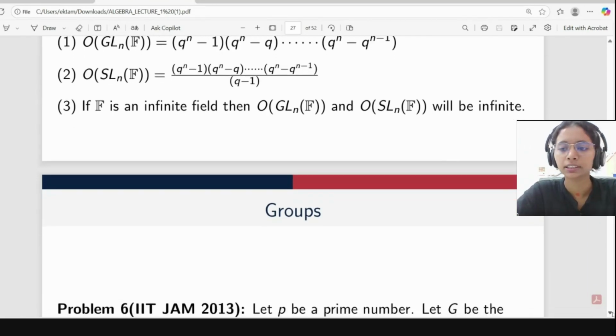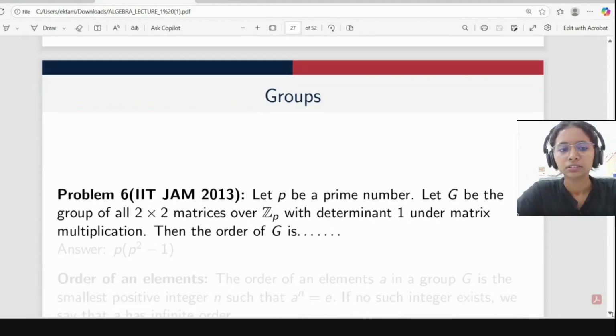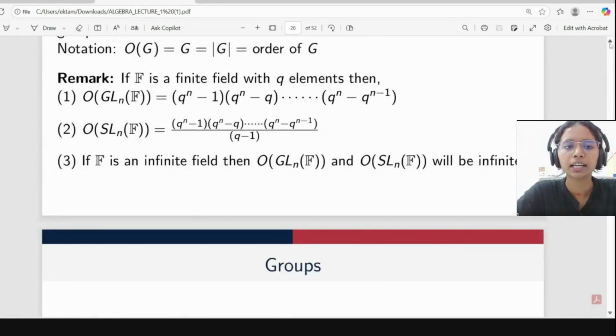So what will be the answer? Here our n is equal to 2, and our field is Z_p, meaning the cardinality of our field is p. So F is a finite field with q elements; here we have a field with p elements.